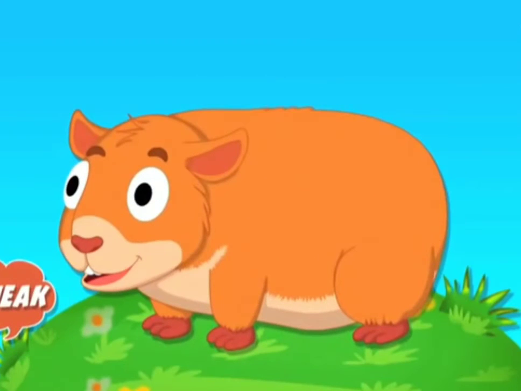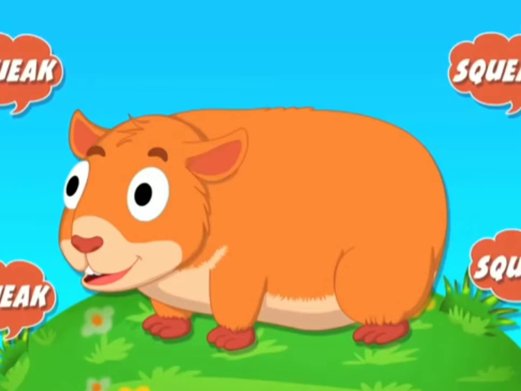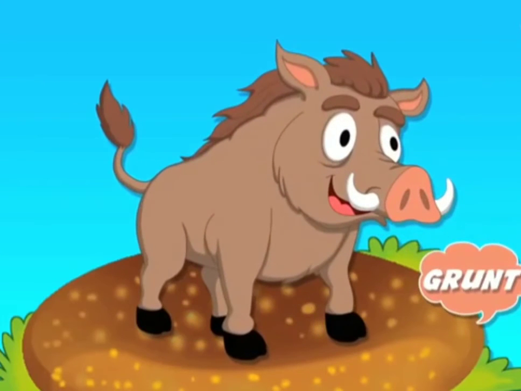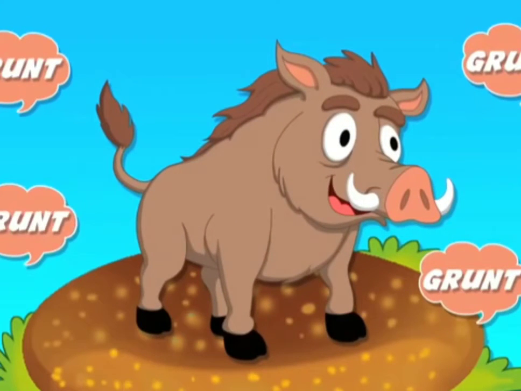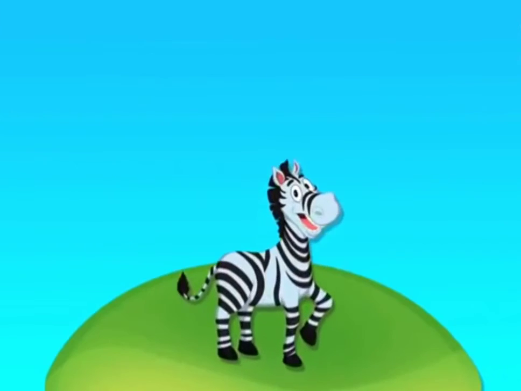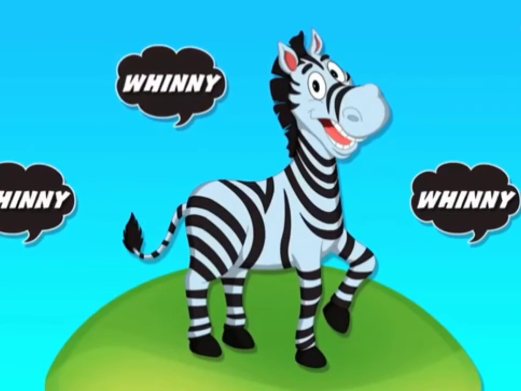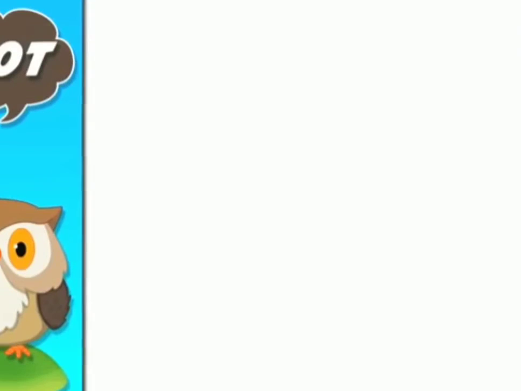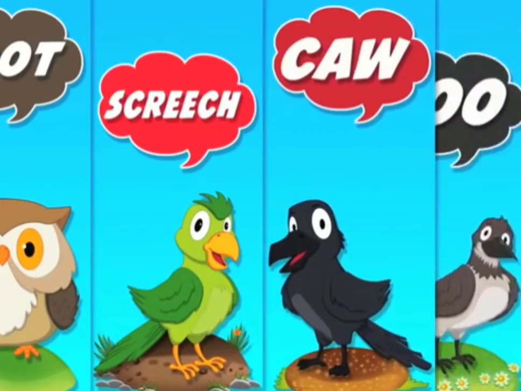The mouse goes squeak, squeak, squeak, squeak. The hog goes grunt, grunt, grunt, grunt. The donkey goes haw, haw, hee, haw. And the zebra goes whinny, whinny, whinny. These are the animal sounds.